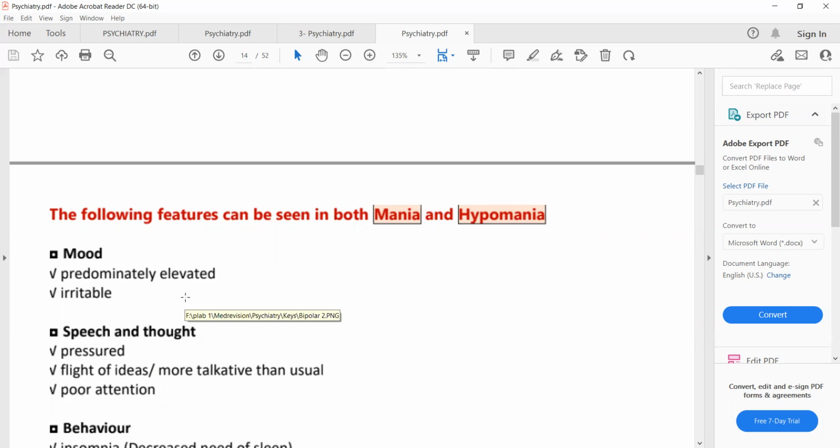So low mood only, depression; high mood only, hypomania; high mood plus psychotic symptoms, mania; mania alternating with depression, the diagnosis will be bipolar affective disorder.